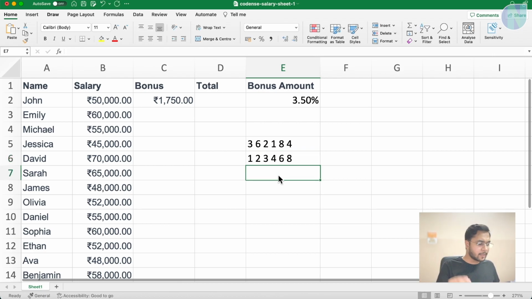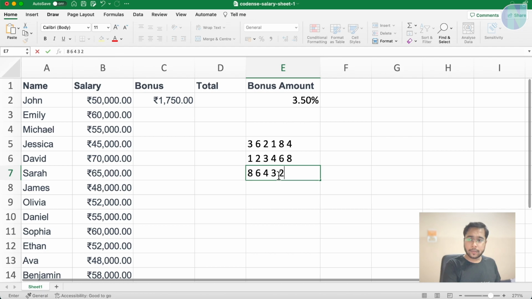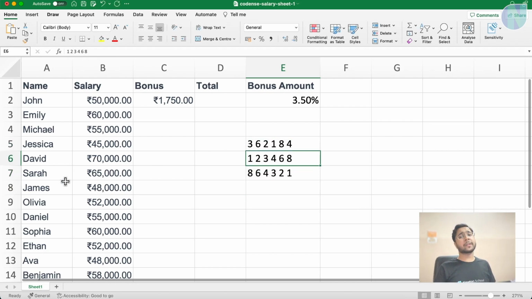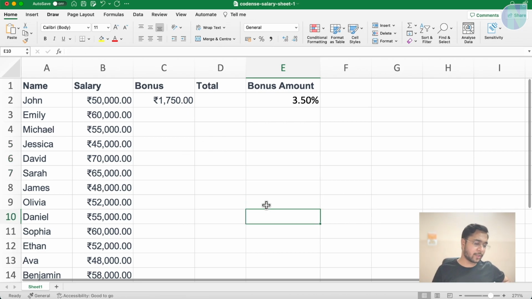Then another sorting is in descending order. What does it mean by 8, 6, 4, 3, 2, 1? This is descending order. So yes, you can make all your data sorted in ascending or descending order. Let's see how you can do that.